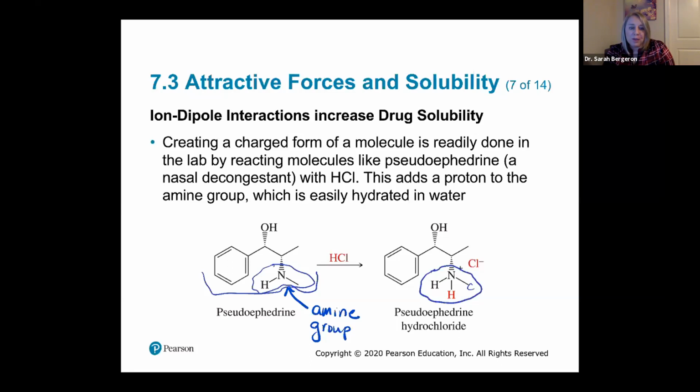So initially we only had one hydrogen bonded to that nitrogen, and now we have two. So that nitrogen becomes positive. So now we have not just one group that can interact with water, but now we have two. And so that's going to really increase the solubility and our body's ability to take up the drug. So it'll make the drug more effective.